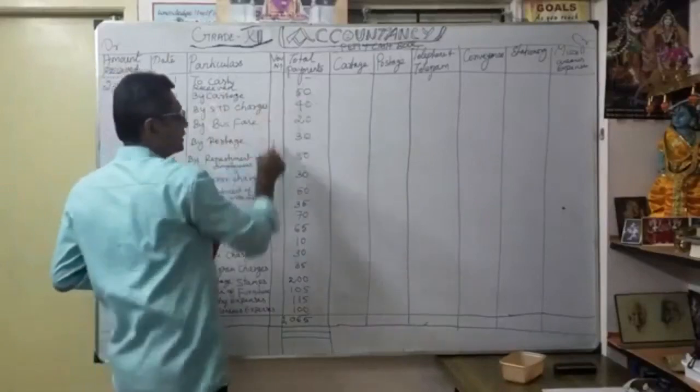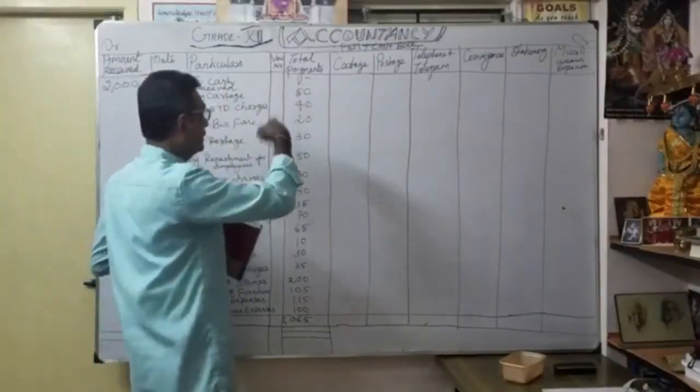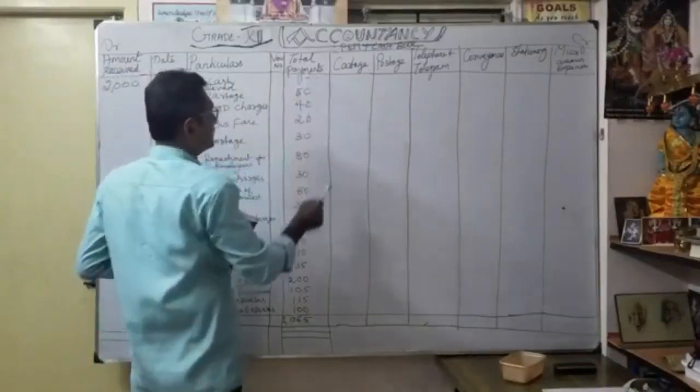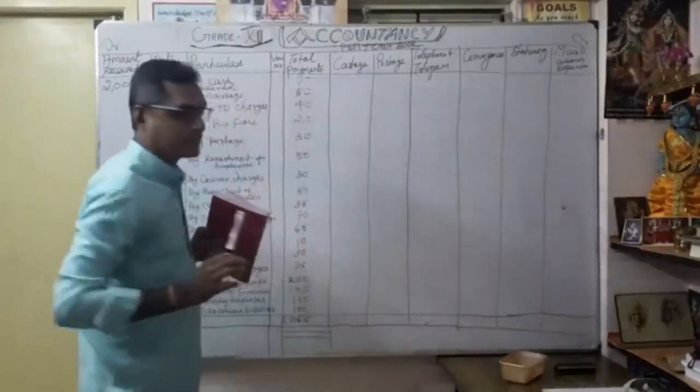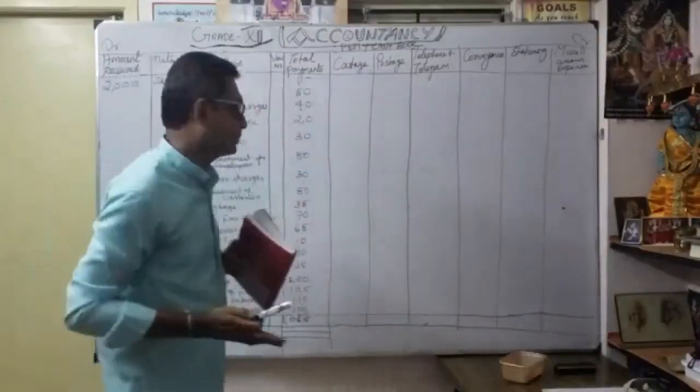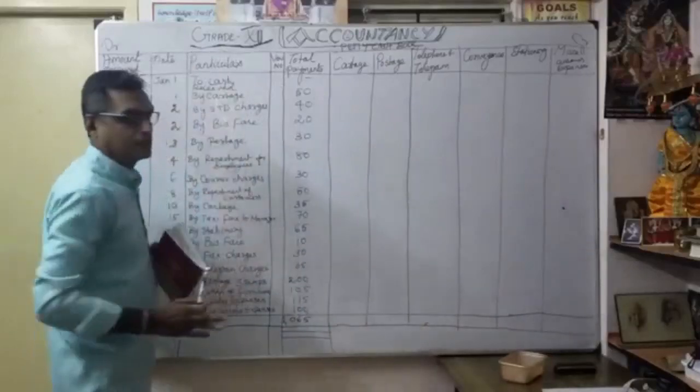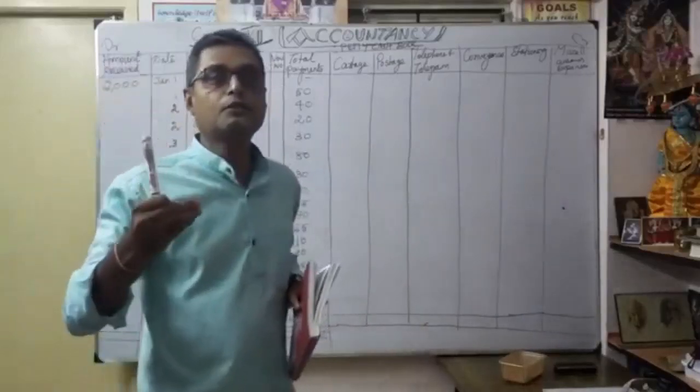Then on this side is the voucher number. See, for each head of account, total payments. Here I have given the heads one by one. For time consumption and for understanding purposes, I wrote them all first, but what you have to do is write one by one.